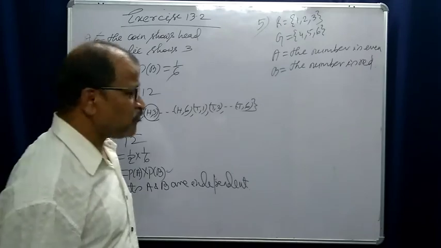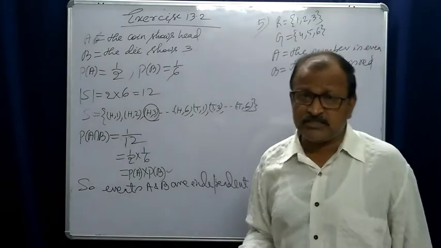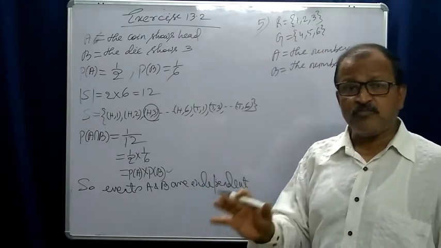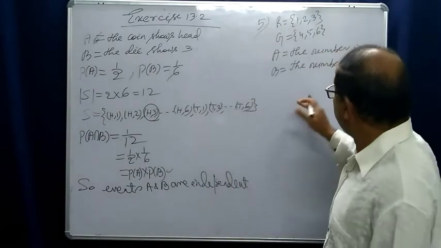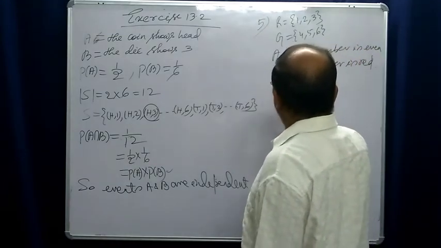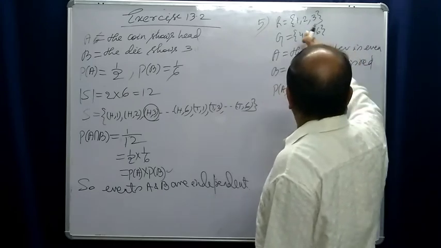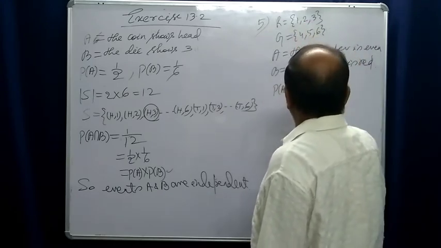So we have to find probability of A, probability of B and probability of A intersection B. What will be probability of A, where the number is even? The even numbers are 2, 4, 6, that is 3 numbers.